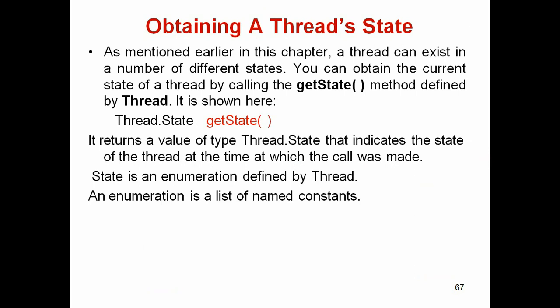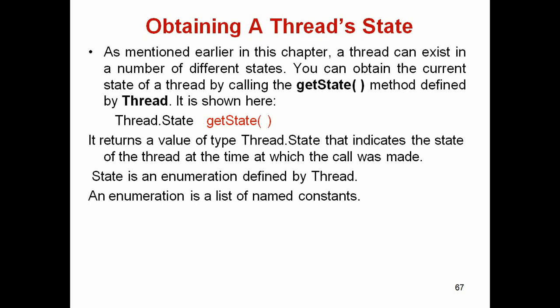So now we move to the next concept, that is obtaining a thread state. Throughout its life cycle the thread is in different states. Those are referred to as the life cycle of a thread. Mainly in its life, the thread is in 5 states. Already we have discussed this in the previous video lecture.